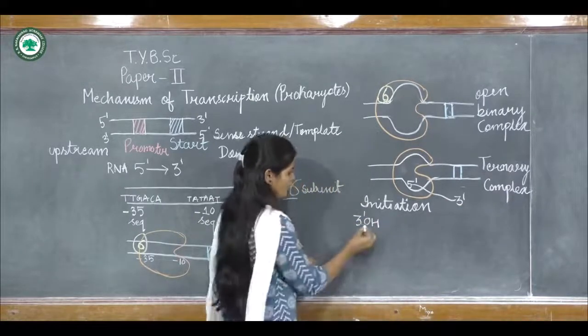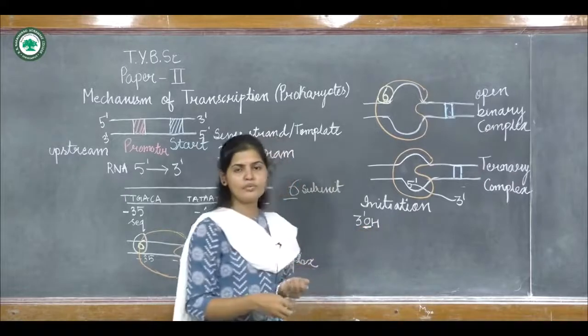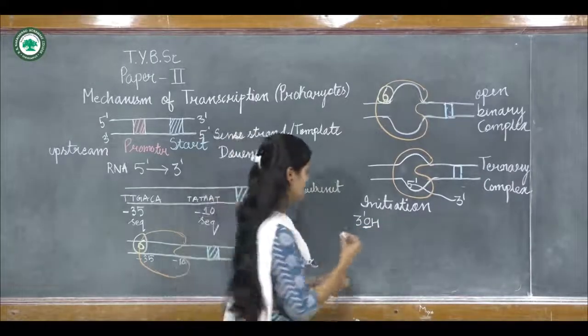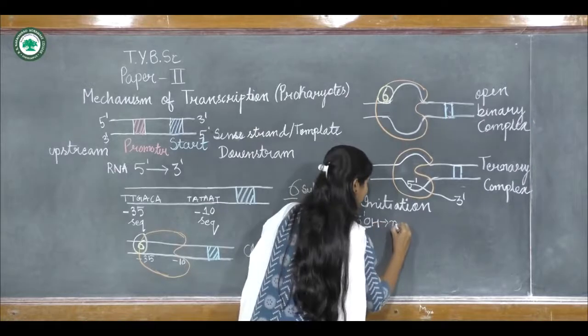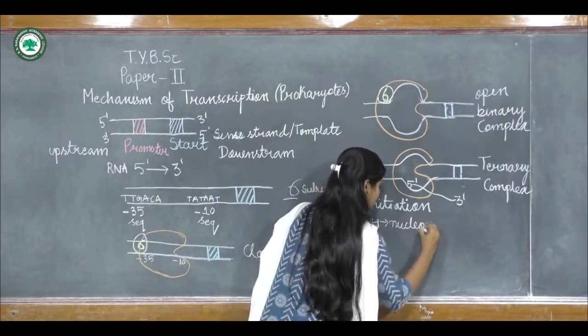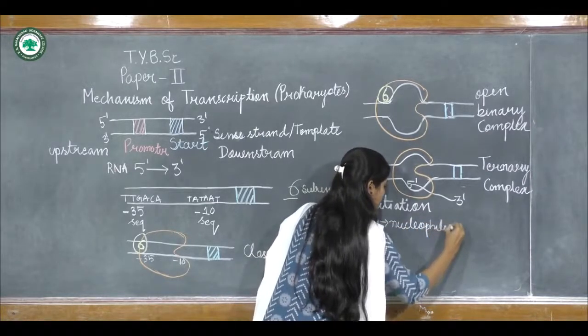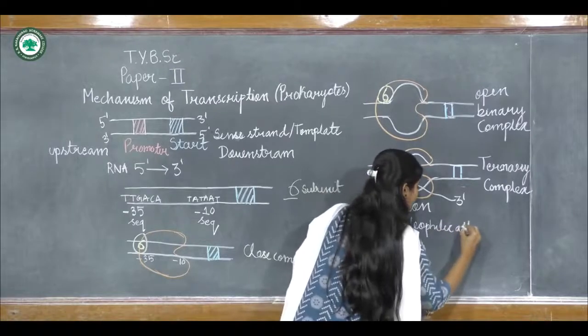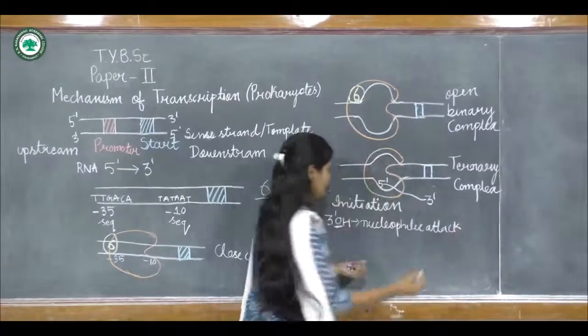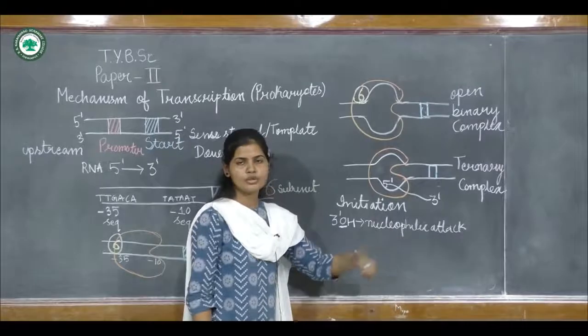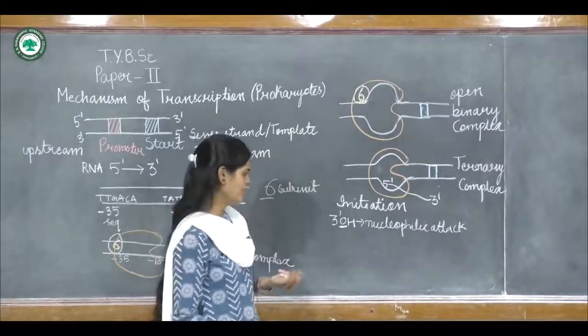Now this OH group will have a nucleophilic attack on the incoming nucleotide.